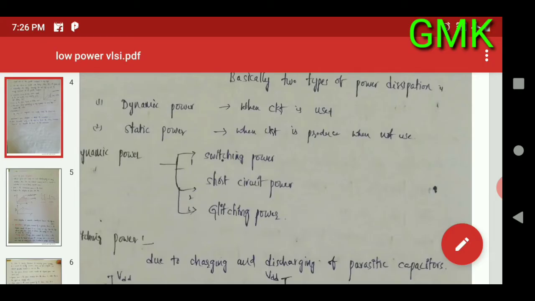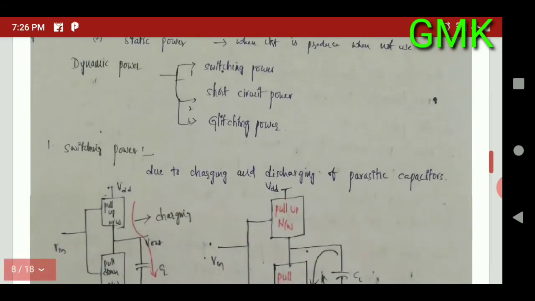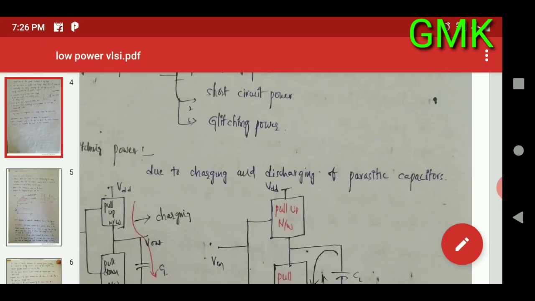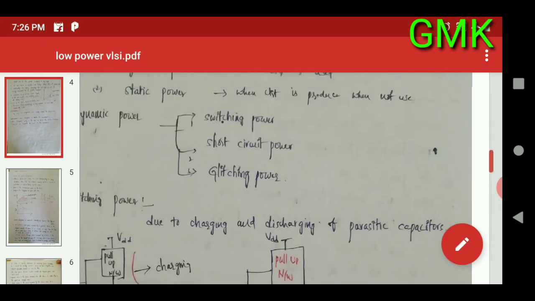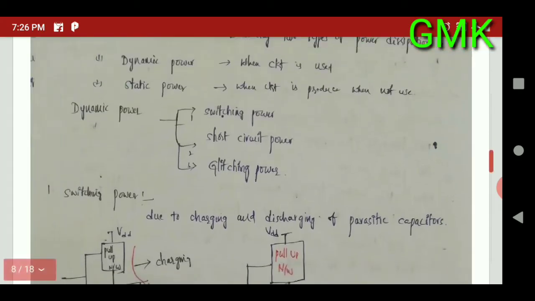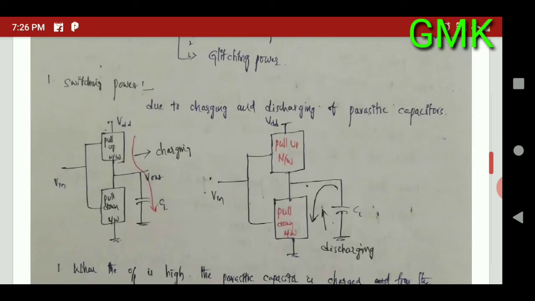Here, dynamic power can be classified into three types: switching power dissipation, short circuit power dissipation, and the third one is glitching power dissipation. So what is meant by switching power dissipation? It is due to the charging and discharging of the parasitic capacitance.